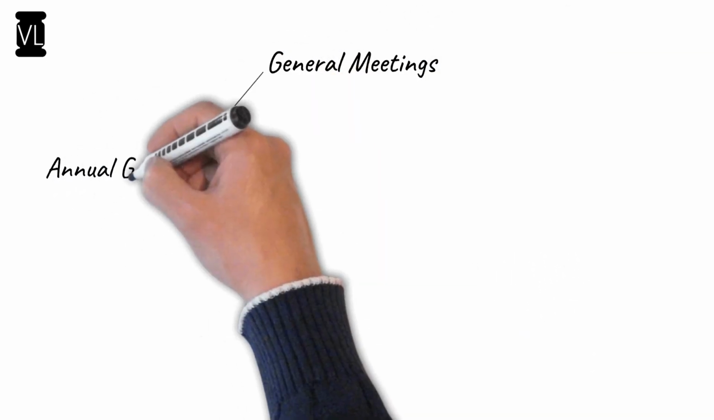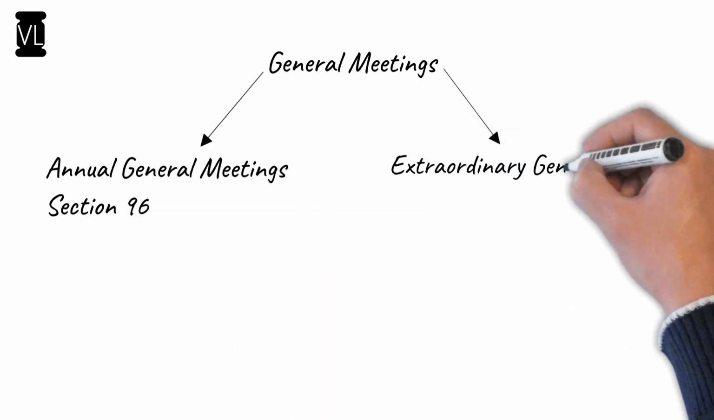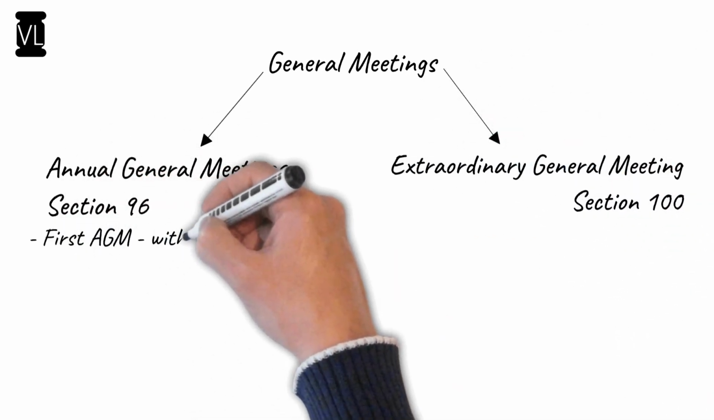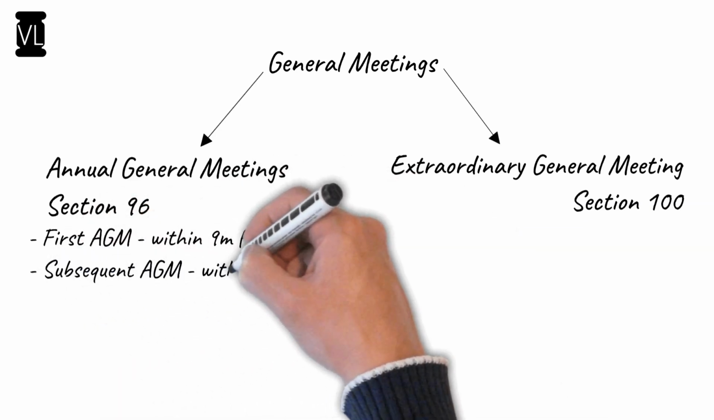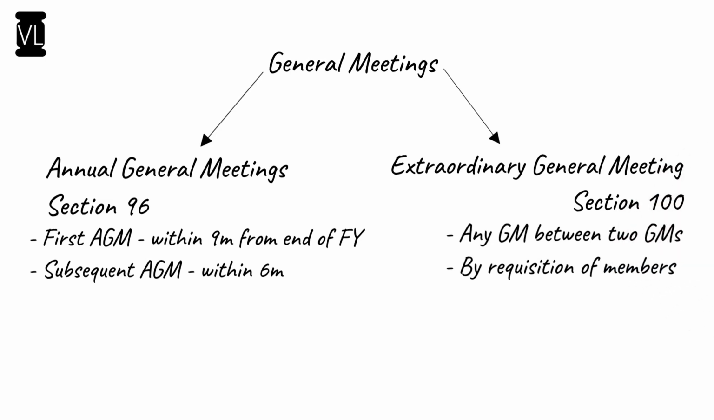Now let's look into the types of general meetings. We have just seen that ordinary businesses are transacted in an annual general meeting. So annual general meetings are the ones held annually for every company, and that is dealt with under section 96, while any other meeting which is held during the year is termed as an extraordinary general meeting, which is dealt with under section 100.